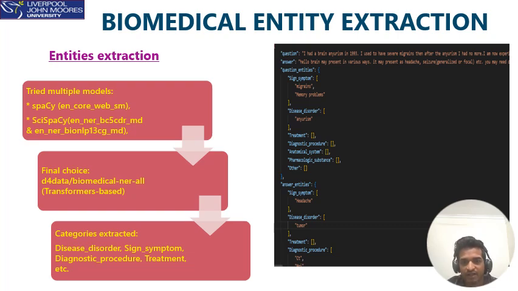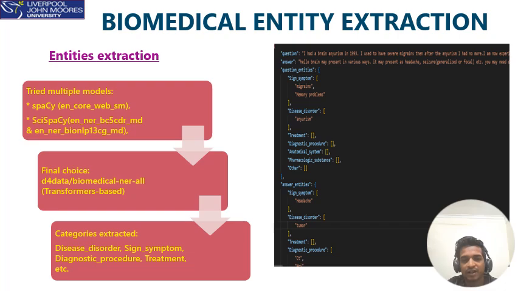We experimented with several NER models. First, we tried spaCy's standard en_core_web_sm, but it wasn't trained on medical data, so its accuracy on medical text is very low. Next, we moved to scispaCy models, specifically en_ner_bc5cdr_md and en_ner_bionlp13cg_md, which cover granular biomedical categories, which give better performance compared to the above spaCy models.